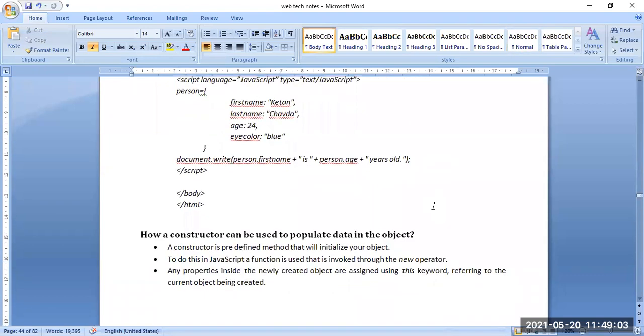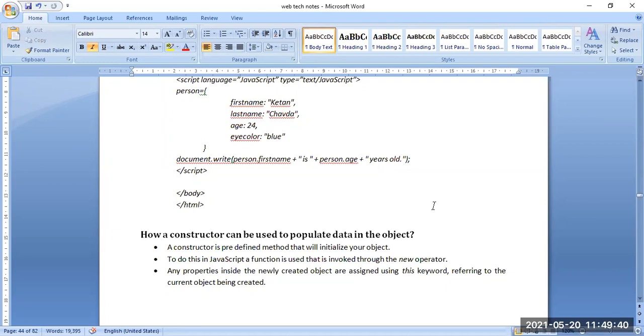So how can a constructor be used to populate data in the object? A constructor is a predefined method that will initialize your object. The constructor is a predefined method that is already in JavaScript technology, or in Java, an object-oriented programming technology. So the constructor was already present, and it is used in the method that will initialize our object.